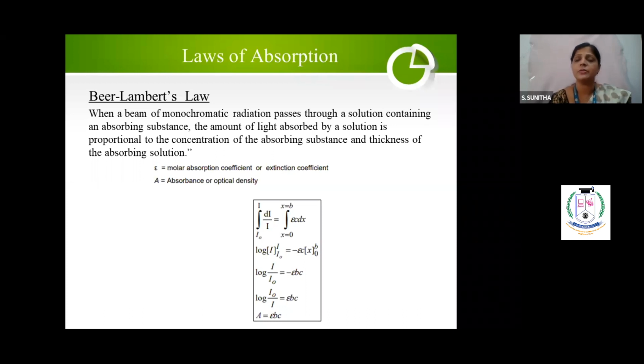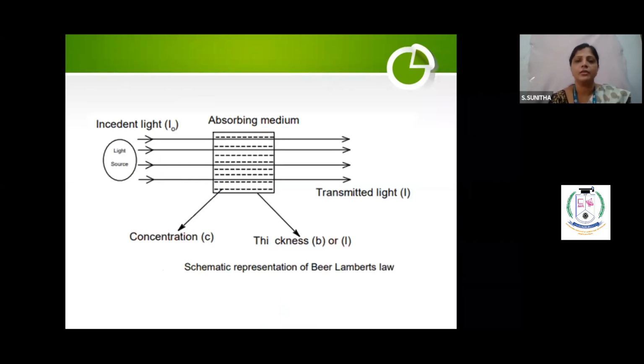I could see it in many question papers. This is a very famous question. At least it will come for 10 marks or 12 marks. This is the base for the UV visible spectrophotometer. Without knowing this Beer-Lambert's law, you cannot study the UV visible spectrophotometer. Now the symbolic manner I have explained here.